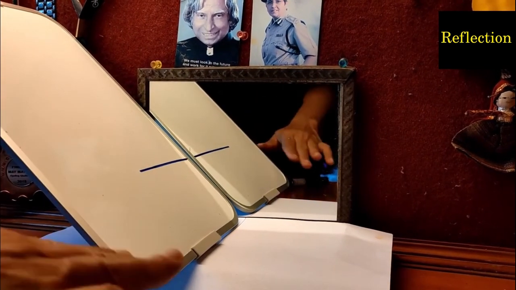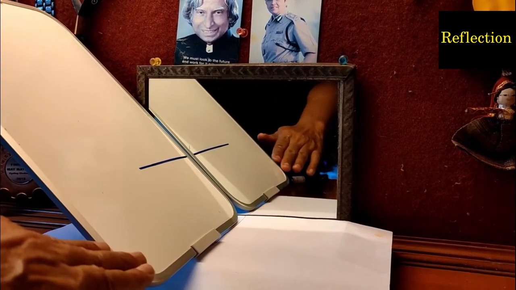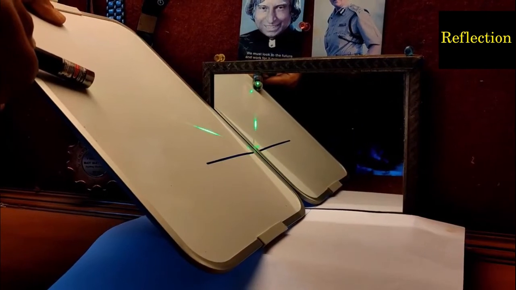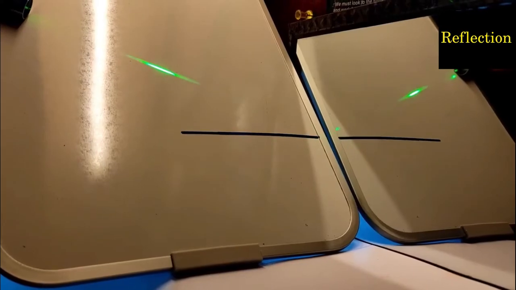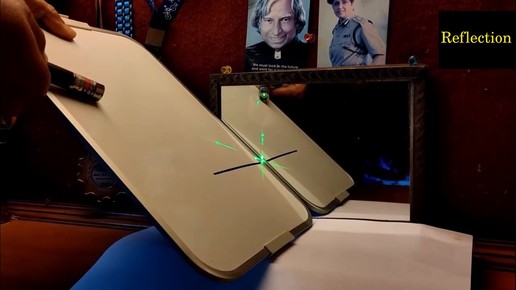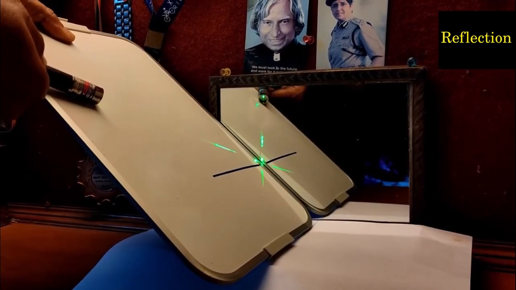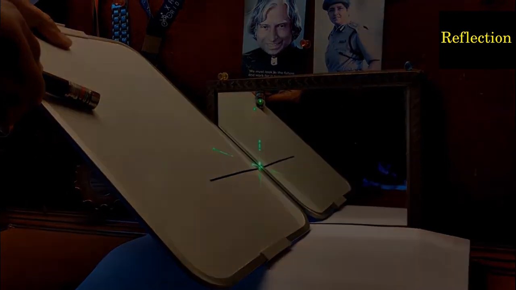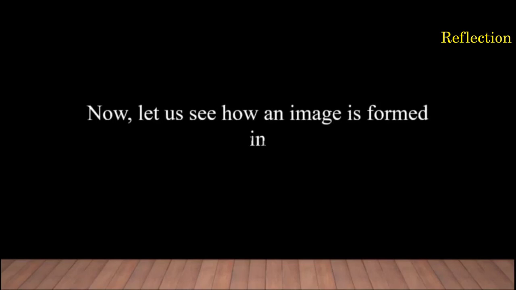Let us change again the orientation of the plane. Let us keep the plane in slanting position. You can see here also the incident beam, the reflected beam, and the normal lie in the same plane. Correct? I'm sure you must have enjoyed both these experiments. It's nice to watch and understand it, right?